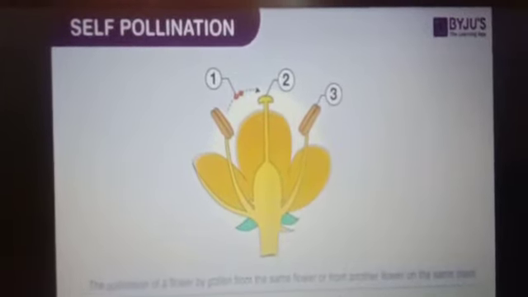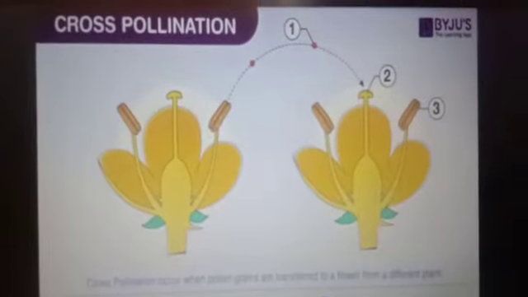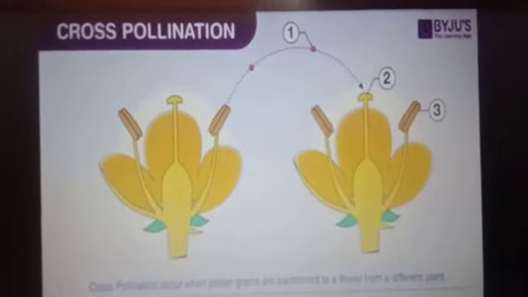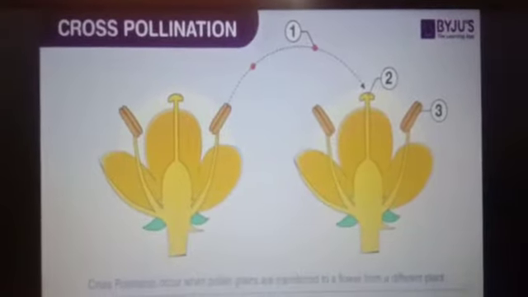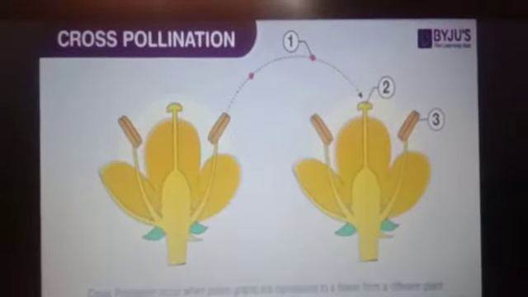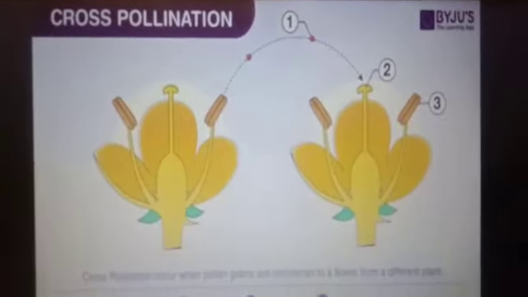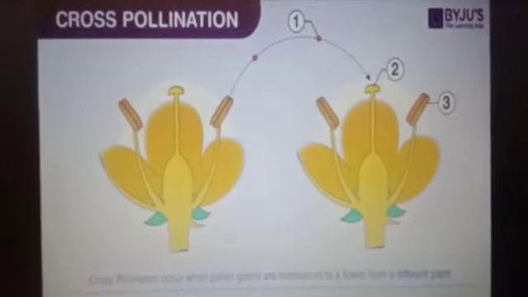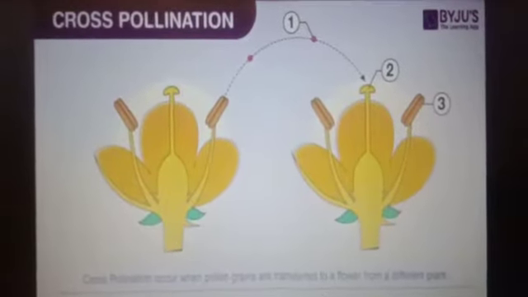And when the pollen grains from the anther of a flower on one plant are transferred to the stigma of a flower on another similar plant, it's called cross-pollination.